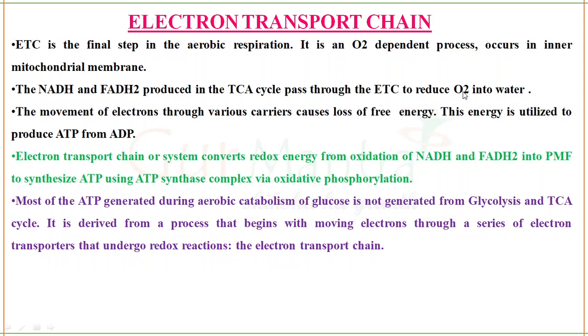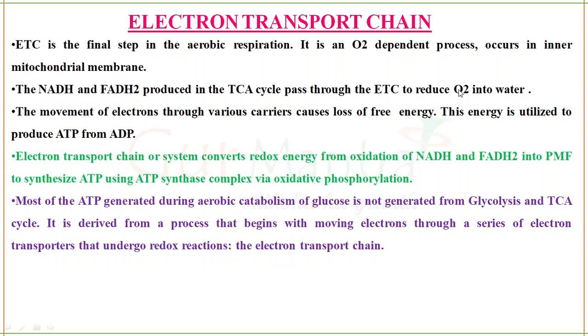Two hydrogens will be involved in this process, and half of an oxygen molecule, so that water molecules will be formed, where H2O is produced. H2 means two hydrogens and one oxygen. Here oxygen has two atoms, so half of it will be used, which means one oxygen and two hydrogens. Two hydrogens means two electrons, which will combine together to form a water molecule. So reduction of any substance means hydrogen is added to that substance. That is the meaning.